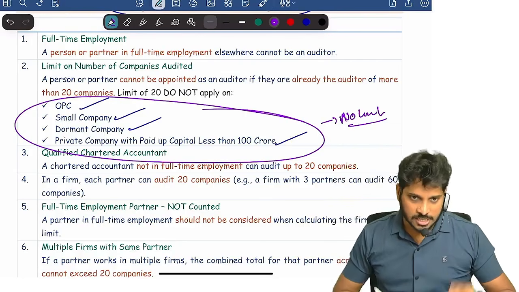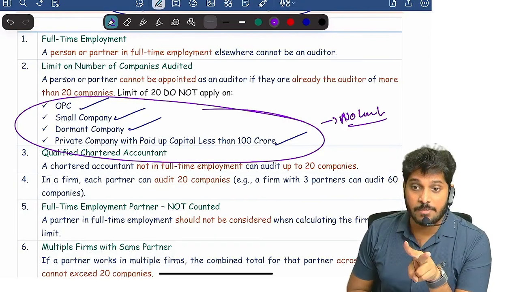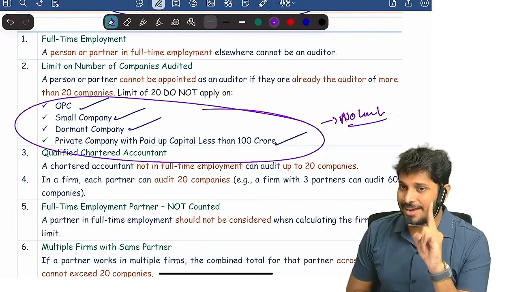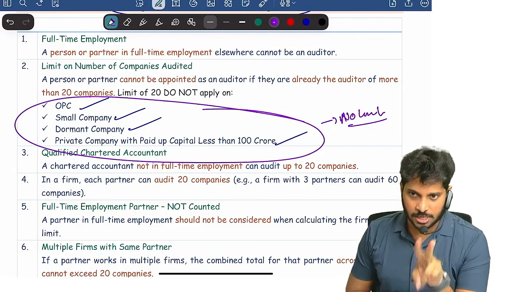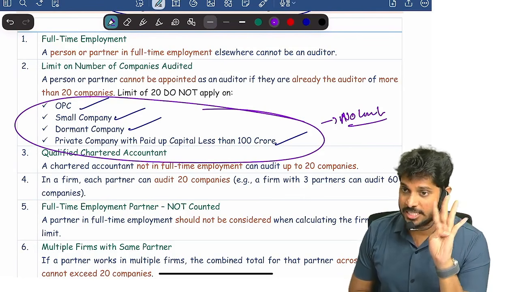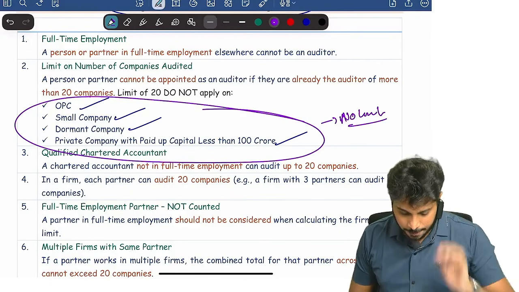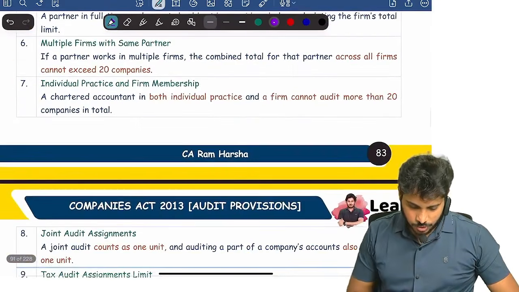Now they said 20 companies, right? If it is a partnership firm, then the 20 will be counted per partner who is in full-time practice. The limit of 20 applies to each. Suppose a firm has 5 partners, 4 of them are full-time practicing chartered accountants, then 4 into 20, 80 companies that firm can act as an auditor at a time. Are you clear?